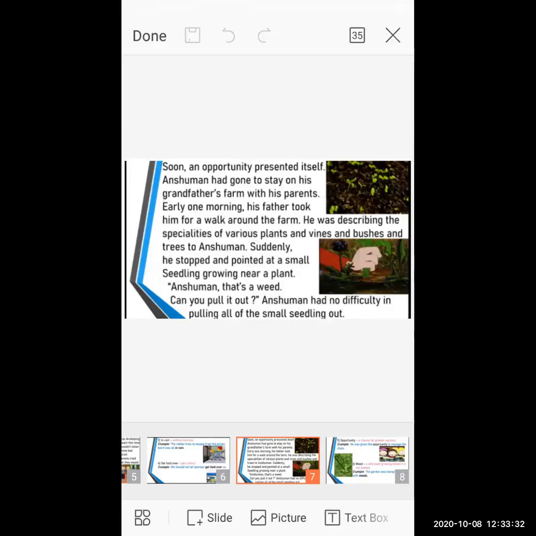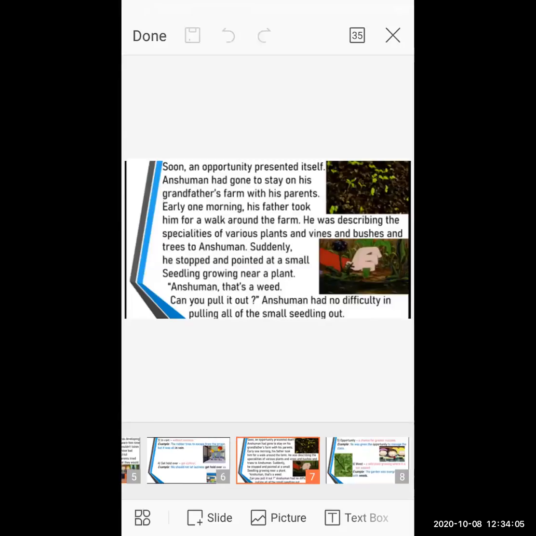Okay, so why did his father say to pull it out, to remove that seedling? Because that seedling is affected by germs, and it is not good at all. After the plant grows, the plant is also affected by the germs. It is called a dangerous plant, or a poisonous plant, and it is not good at all for the environment and for human beings. So that's the reason the father said remove that seedling, because it's not good.